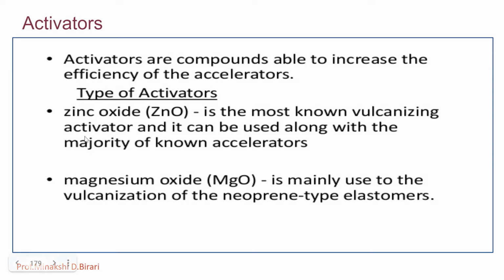We should remember the examples of activators: zinc oxide and magnesium oxide. In some cases only 0.5% of ZnO is added, which also acts as a filler and increases the effectiveness of the accelerator and gives a superior product.